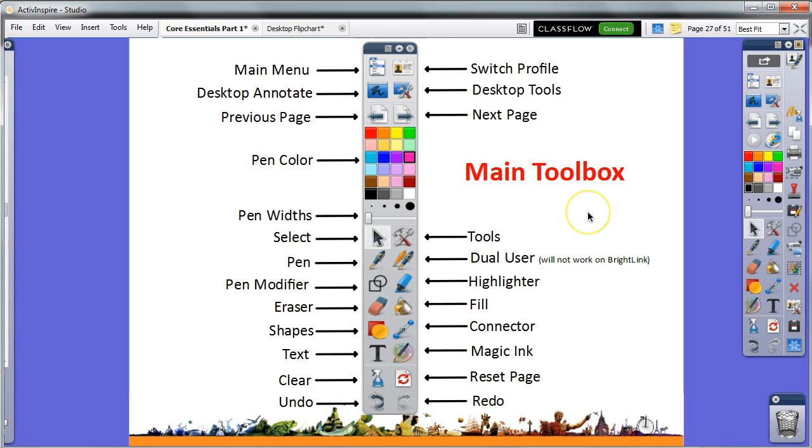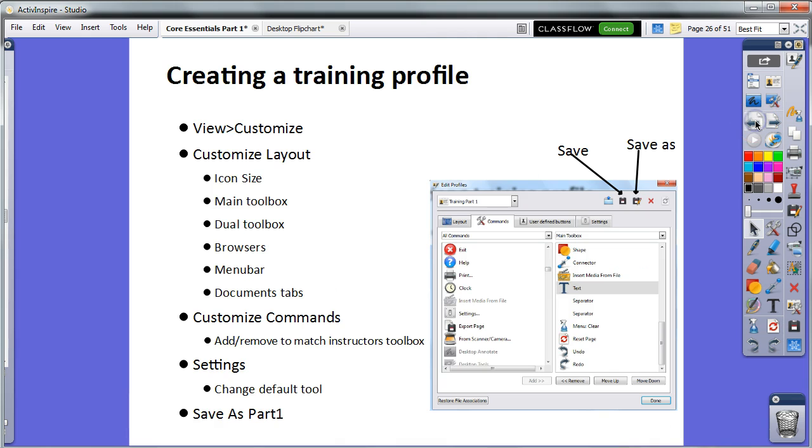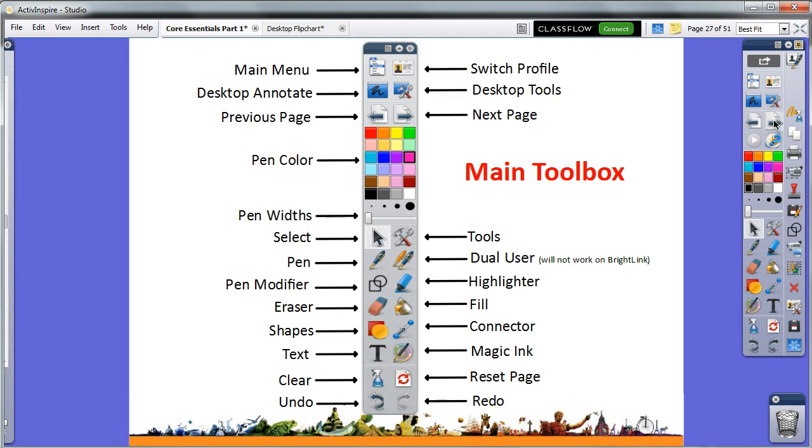Now I want you to locate and click on the Previous Page icon to view the previous page. And then, of course, next I would like for you to click on the Next Page icon to navigate to the next page.